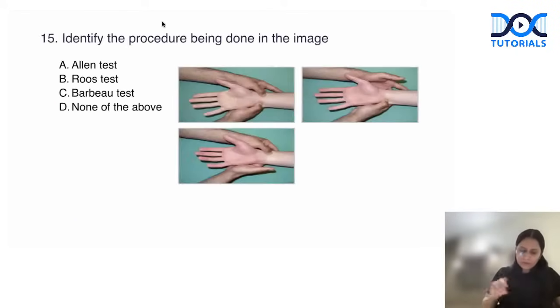Identify the procedure being done in the image. So what is the procedure being done in the image? So the palm, right? We are putting pressure on two of the arteries, radial and ulnar artery, and then releasing the pressure one by one and seeing the color of the palm return. This is Allen's test, which has been asked in exams.